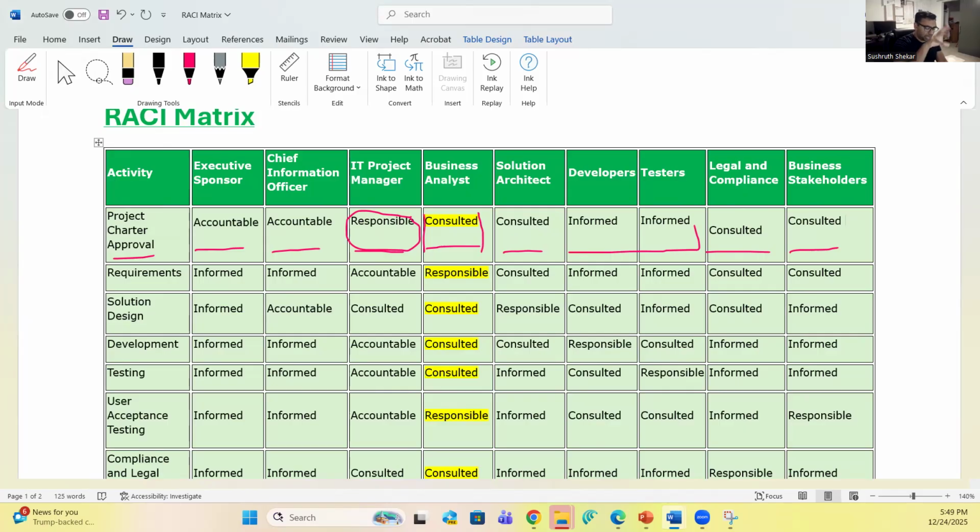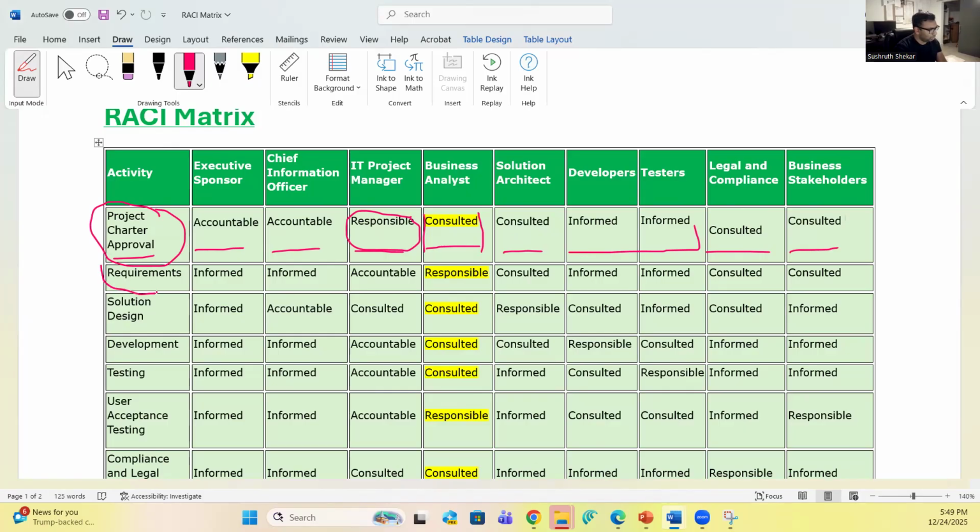Can we add all these as in-scope items? Did we miss something? Should we take something out? So that consultation will happen. So they are consulted, right? So this is for the project charter and project charter approval both, right? So next is something that's related to the BA, right? Next is requirements.